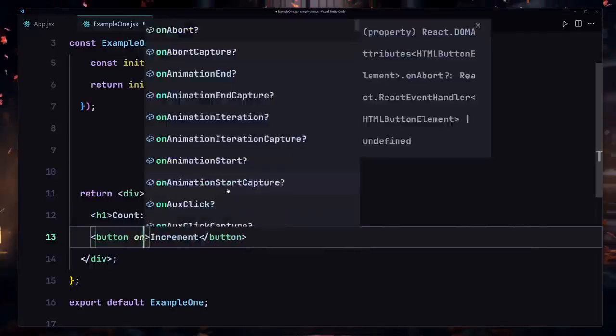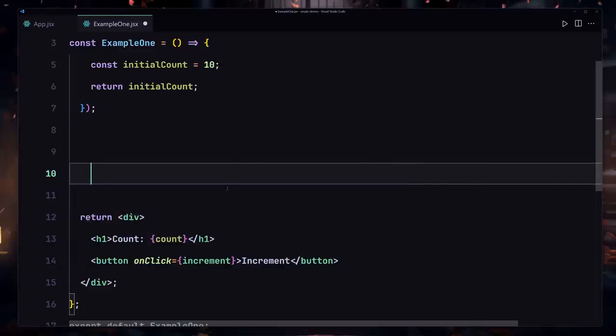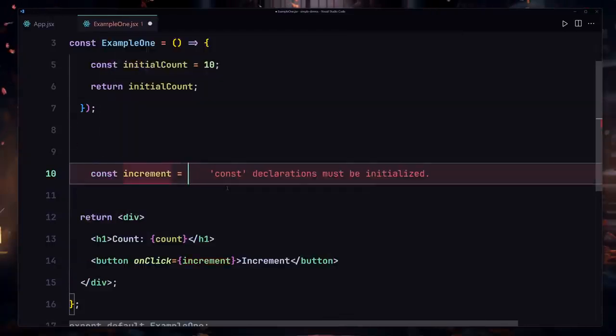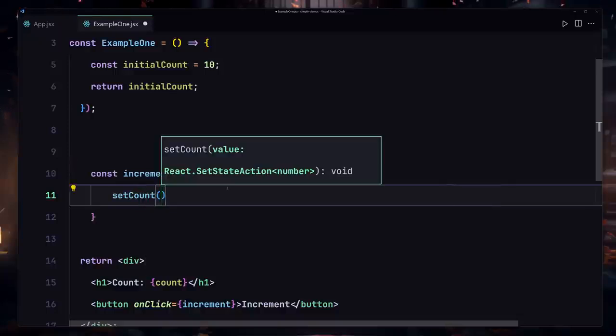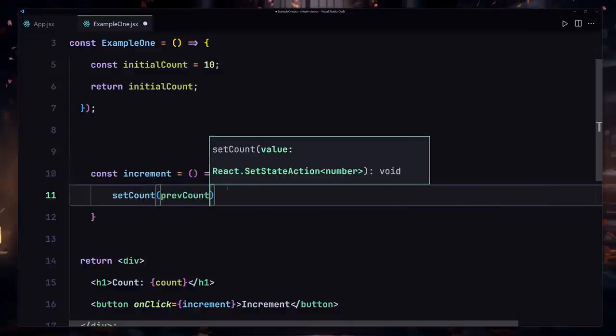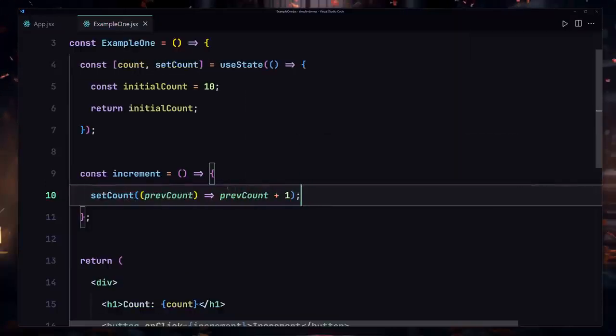Okay, so I'll use onClick, and here we're going to be passing this increment function. I'll just use const increment, and inside this function we're only going to be using the setCount and provide my previous count value there. Next, we have to just use our previous count plus only 1.